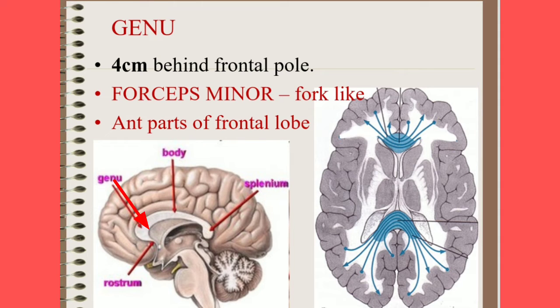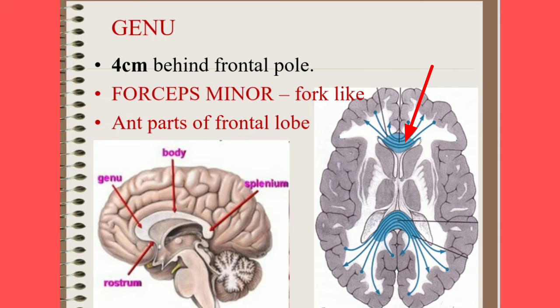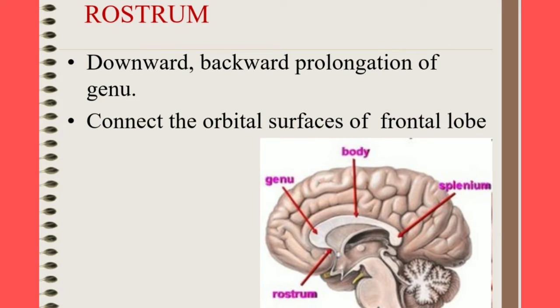First we see about the genu. It lies 4 cm behind the frontal pole. The fibers sweep forwards to form a fork-like structure called forceps minor. It lies in the anterior part of the frontal lobe. Next is the rostrum. It is the downward-backward prolongation of the genu. It connects the orbital surfaces of the frontal lobe.